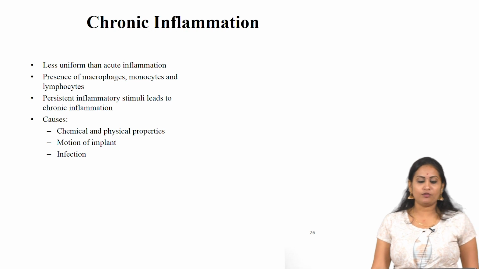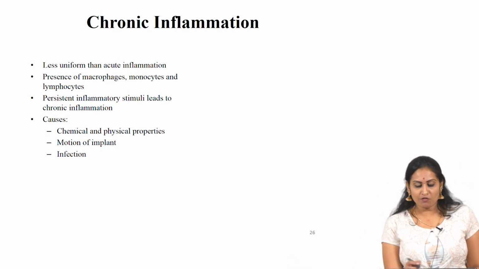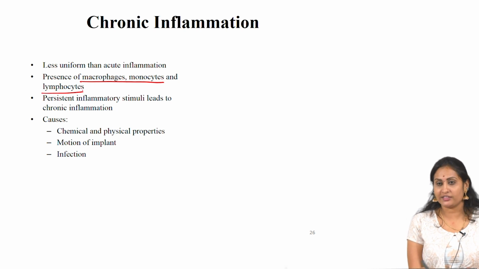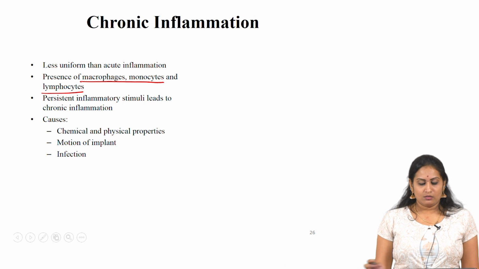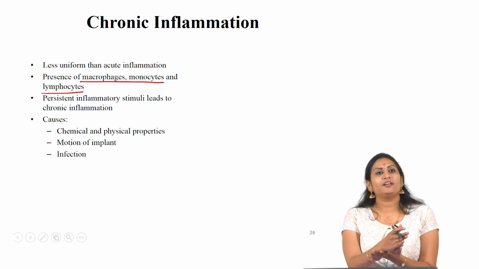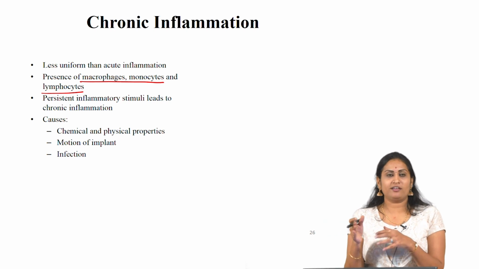Whereas chronic inflammation is less uniform than acute inflammation. The presence of macrophages, monocytes and lymphocytes are the major cells involved in chronic inflammation. So, if you place a biomaterial inside our body, there is a series of inflammatory responses, right?